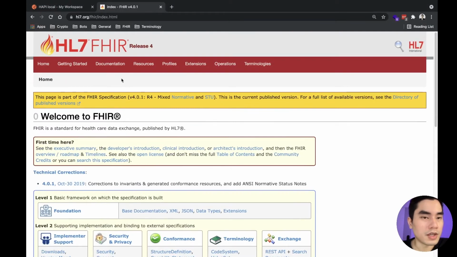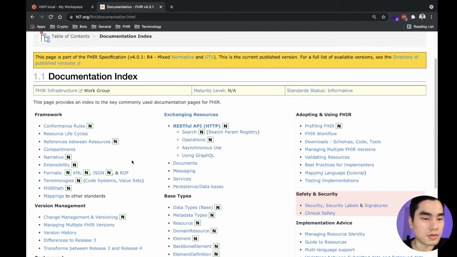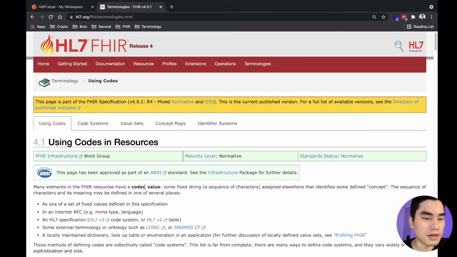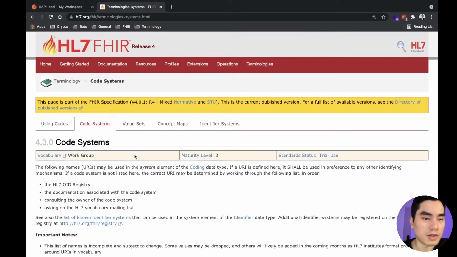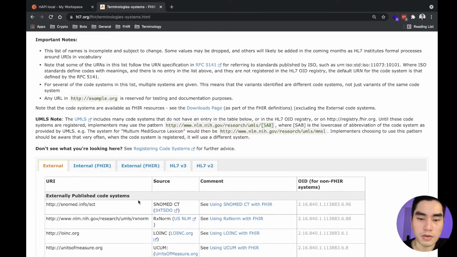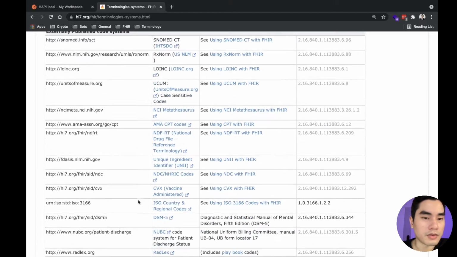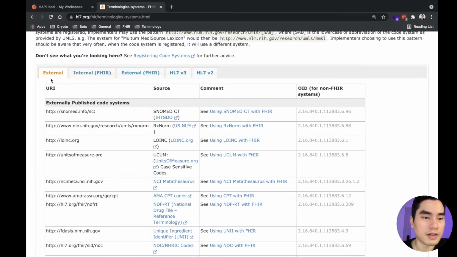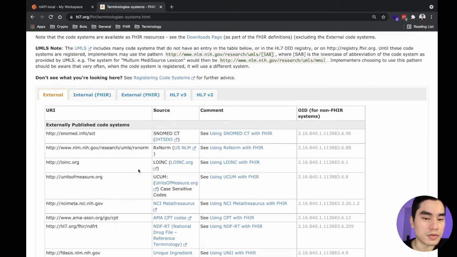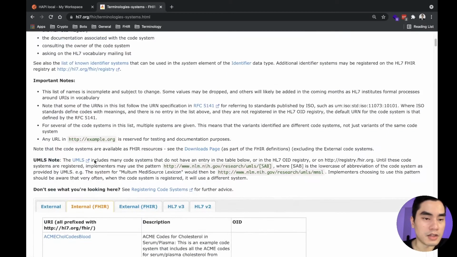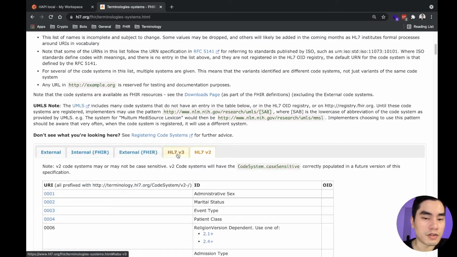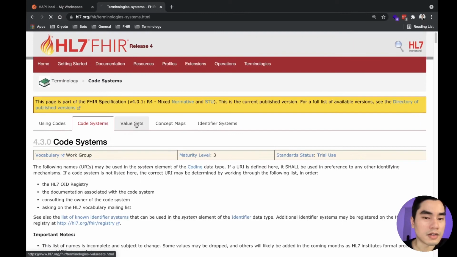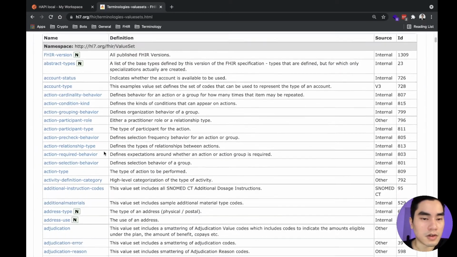Okay, if you came here and you came here, I think it's here. Yeah, this one is the list of code systems that are already registered with FHIR. These are external systems like SNOMED, LOINC, RxNorm, UCUM. This one is internal, external. This is from V2, V3, this is from V2. And these value sets are already defined.